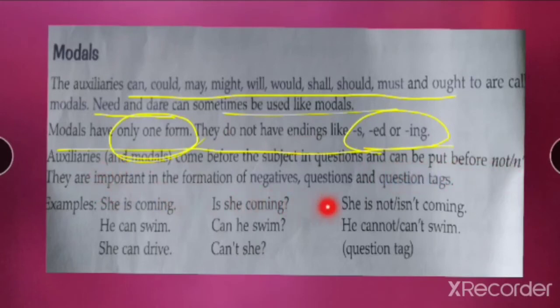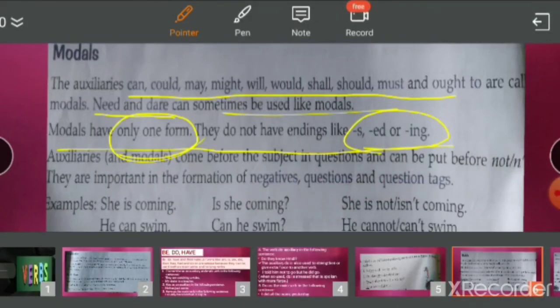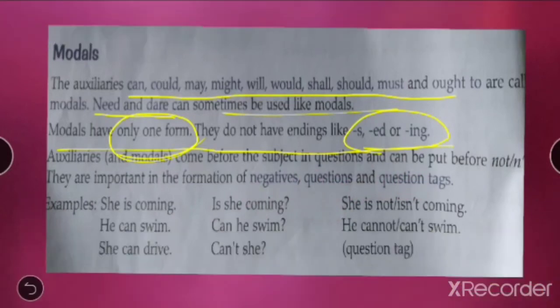Now auxiliaries, modals come before the subject in questions and can be put before not. They are important in formation of negative questions and question tags. So where can you use modals, which are helping verbs? They will come before the subject. Who is the subject? I explained you. The one who is going to do the action, right? So it will come before a subject in questions. This is helpful in making negative sentences, it is helpful in making questions, and it is helpful in making question tags. Okay, so let's start now.